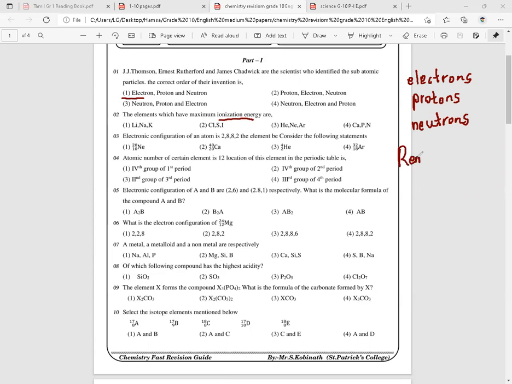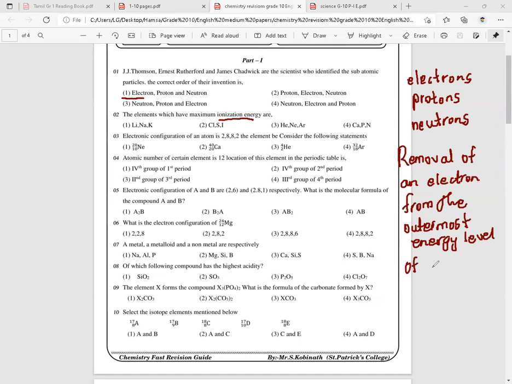That is removal of an electron from the outermost energy level of a gaseous atom to form a unipositive gaseous ion.